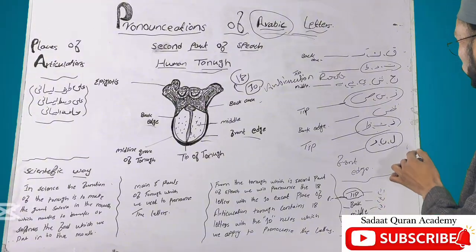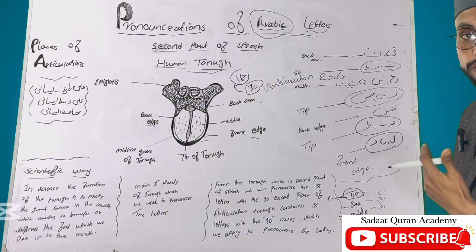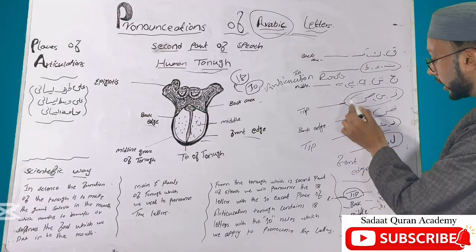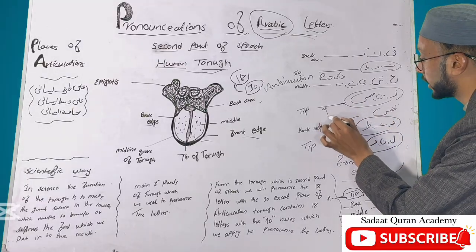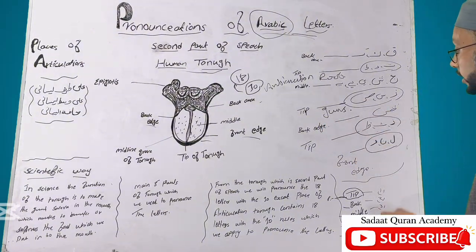Okay. The second one is za, sin, and sad. How will we pronounce it? Whenever the tip of the tongue touches the gums of the upper teeth. These three letters are the whistle sound letters: za, sin, and sad.